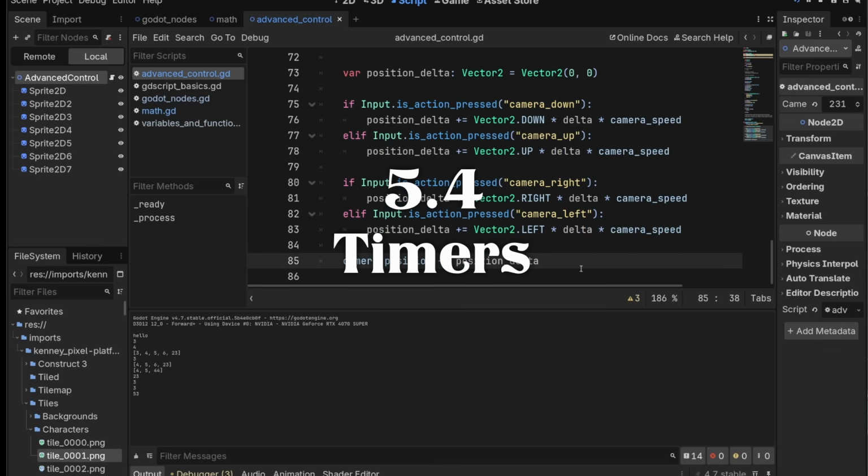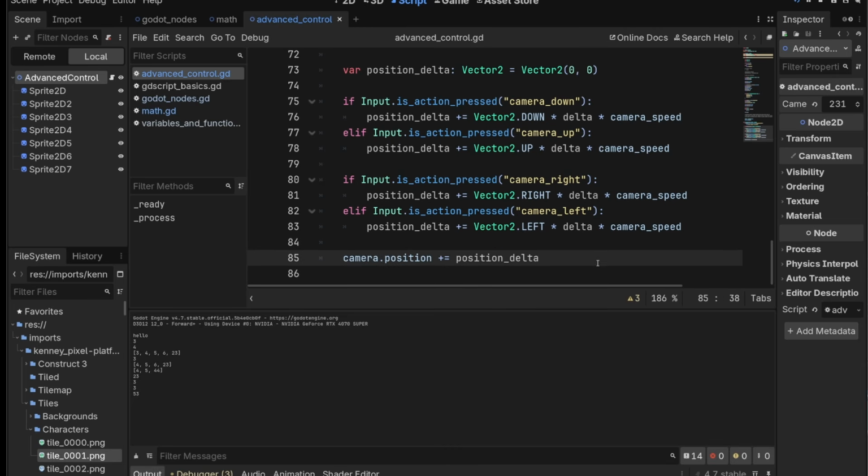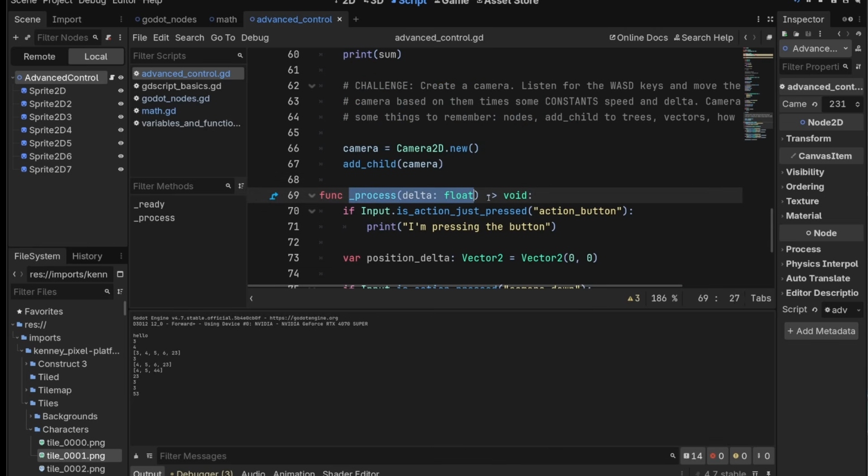So we talked about integers as discrete units of numbers, numerical units. Games can also have discrete time, and that could be things like turns or ticks. In really old games, you'd often move by ticks. You wouldn't move continuously. And we're going to make a game that uses a tick functionality like that. So what I want to do is have a function that runs at some fixed interval, and that fixed interval is going to be slower than process, so I can't just do it in process. But to do that, we need a way to time things outside of process. What I'm going to show you is the timer.